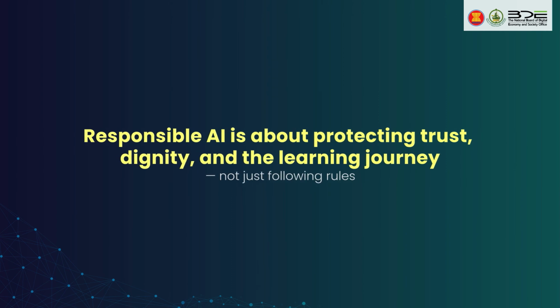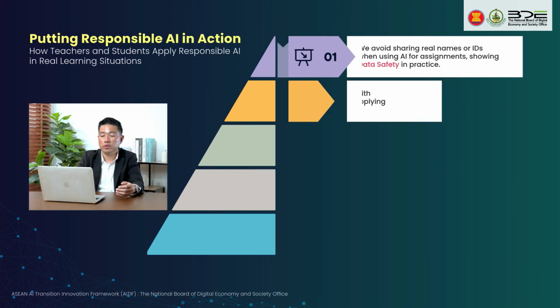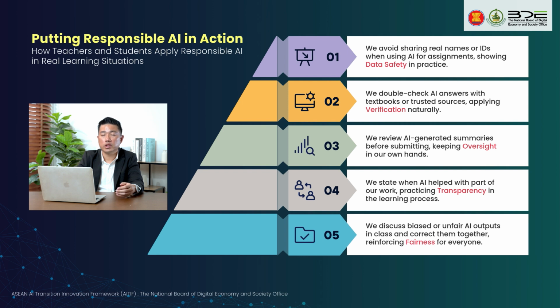Responsible AI is not just following the rules. It's about protecting human dignity. UNESCO reminds us that AI in education is very important. We need to empower the learner, not only the teacher, but empower the student to learn. The teacher also needs to use AI to empower themselves as well.